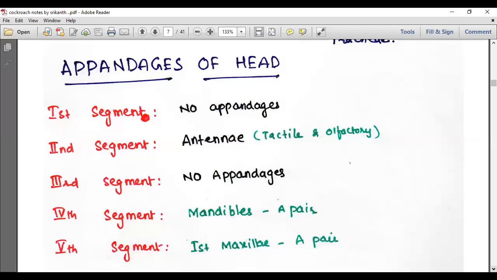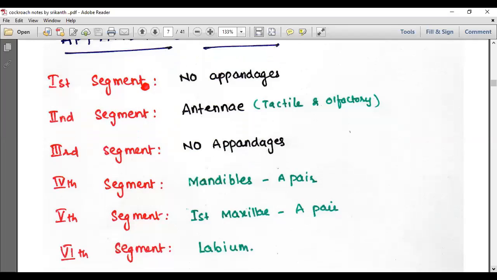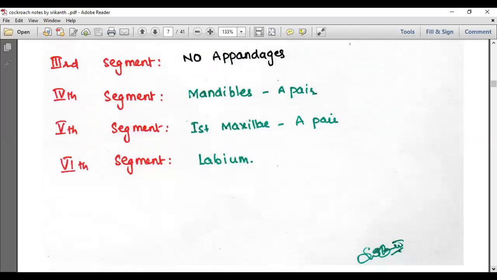Moving on to the appendages of the head. An outgrowth of the body is called an appendage. The first segment does not have any appendages. The appendage of the second segment is the antennae, which are tactile, meaning touch receptors, and olfactory, for smell, like our nose. The third segment has no appendages, but the appendages of the fourth, fifth and sixth segments are mouth parts: the mandibles, a pair, on the fourth; the first maxillae, a pair, on the fifth; and the labium on the sixth. These are the appendages of the cockroach.